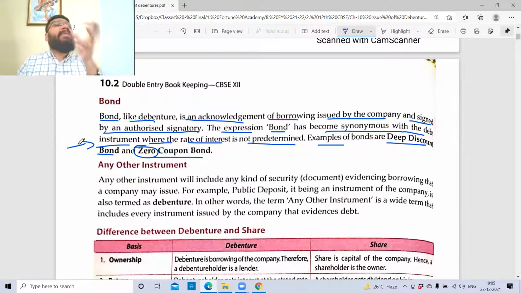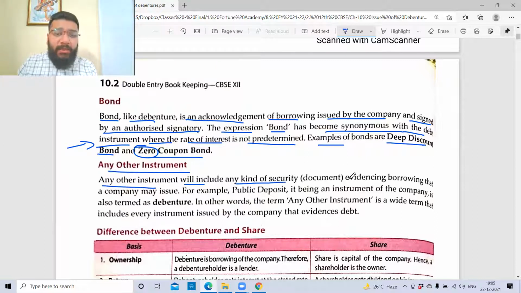Here, a bond is a different kind of debt, which is a little different from debentures. Okay. Any other instrument? Any other instrument will include any kind of securities, which means what are the different other kinds of debts? One is a bank loan, one is debentures, one is bonds, and one is any other instrument with whatever name you call. Any other instrument will include the kind of securities evidencing the borrowing of the company, borrowing that the company may issue. For example, public deposit is another category.